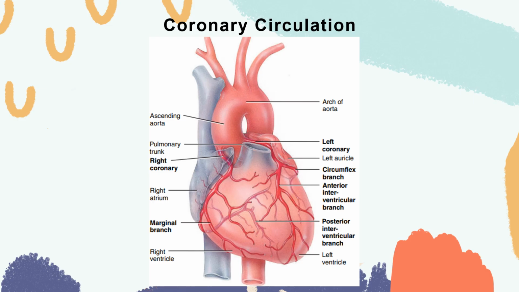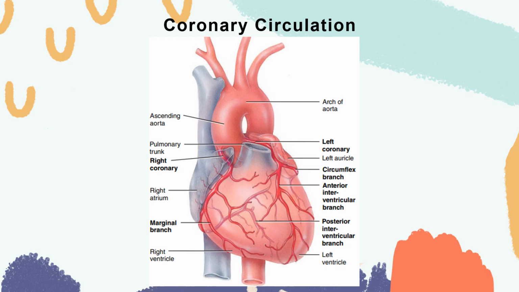The posterior interventricular branch follows the posterior interventricular sulcus and supplies the walls of two ventricles with oxygenated blood. The marginal branch beyond the coronary sulcus runs along the right margin of the heart and transports oxygenated blood to the walls of your right ventricle.